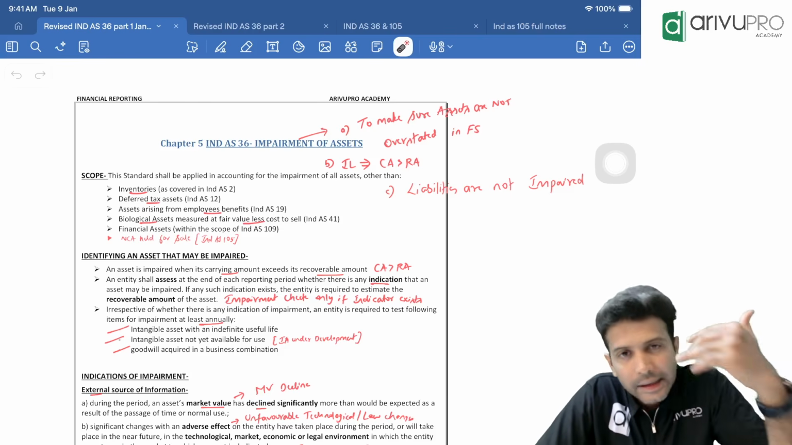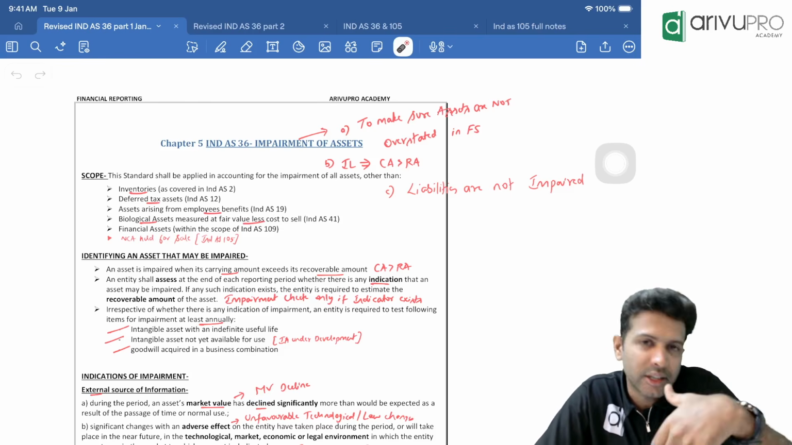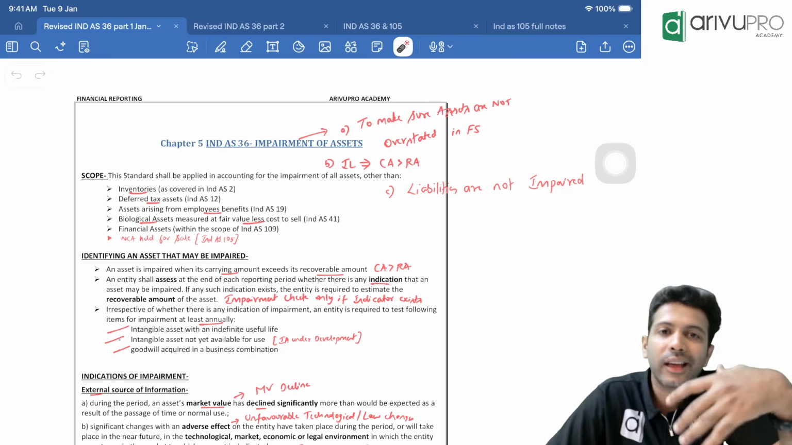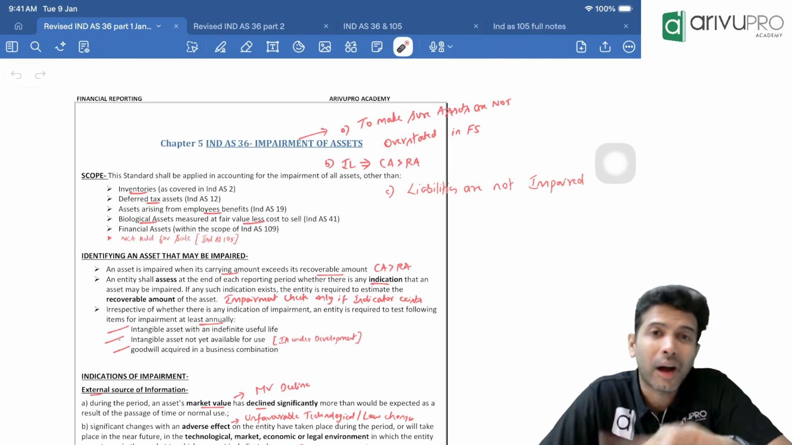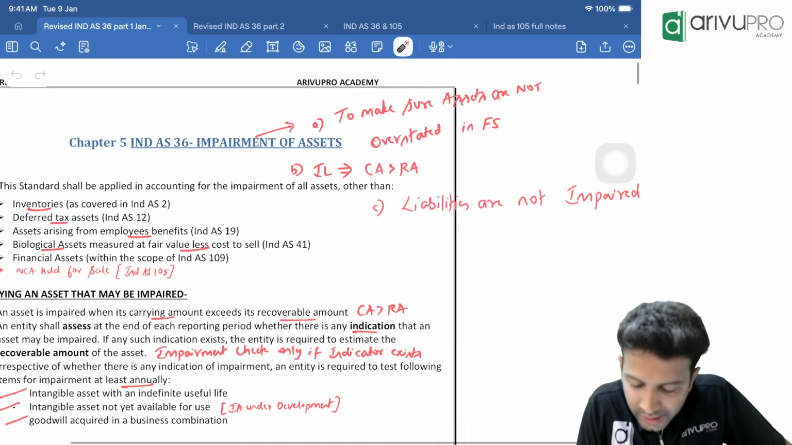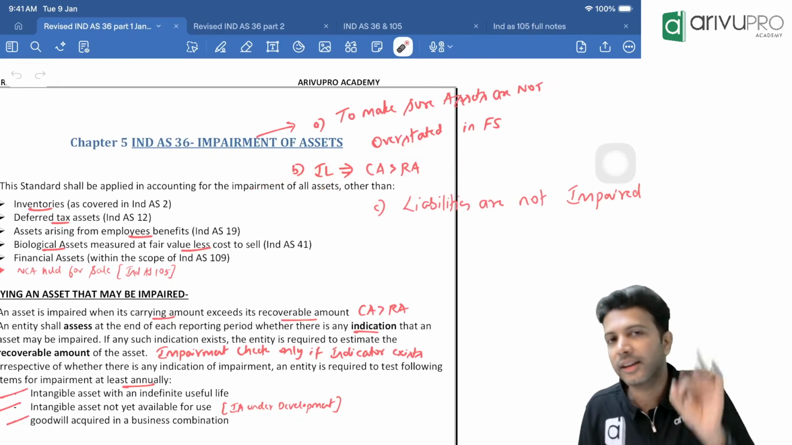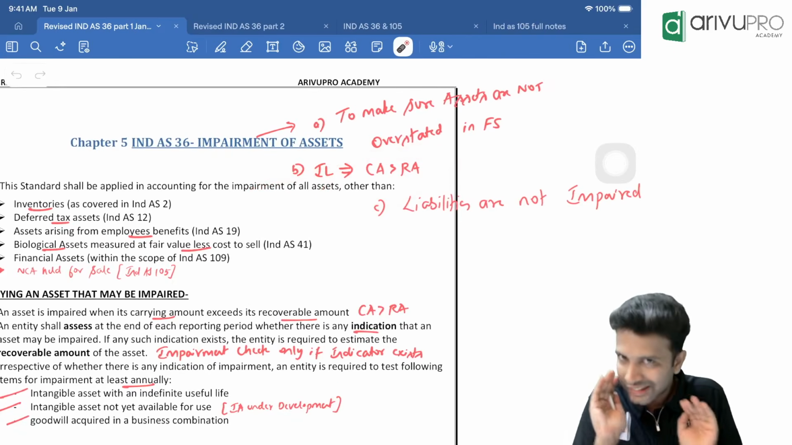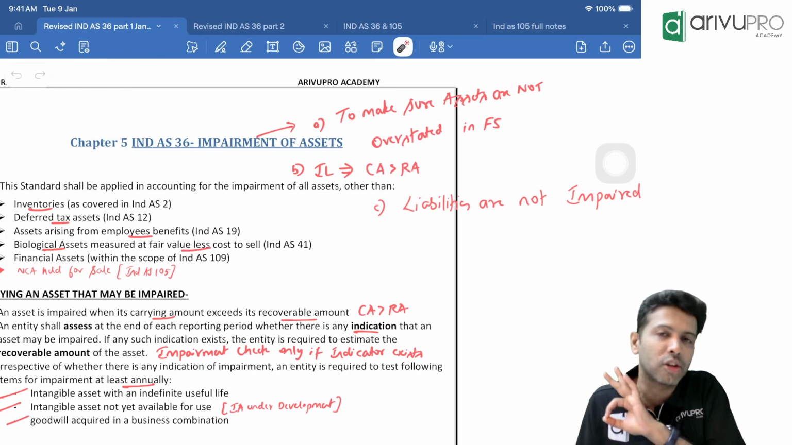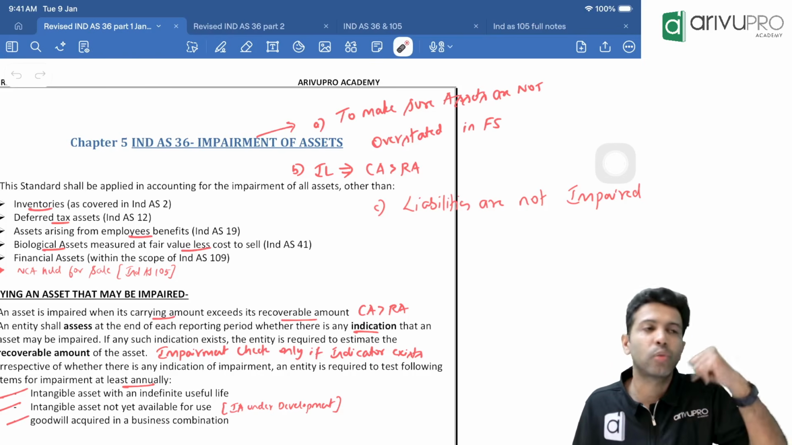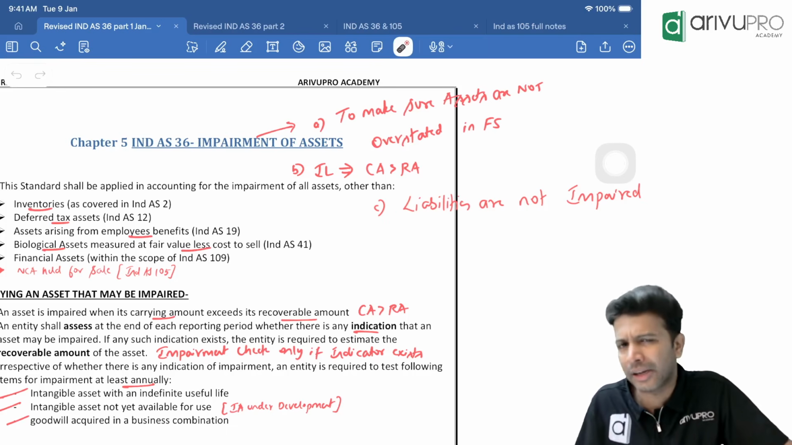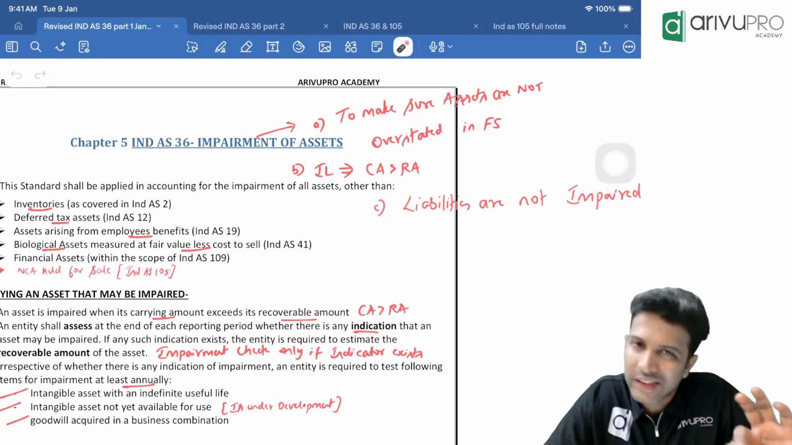I think when we did Ind AS 38, we did see about impairment loss recognition, right? So we had studied there that impairment loss will only come under one and only one circumstance. What is that circumstance? Only if the carrying amount is greater than the recoverable amount, only in such a case will impairment loss come. In all other cases, impairment loss will never occur, right? That's what we had studied in Ind AS 38, and we had booked impairment loss. I think in a couple of questions we had seen that.